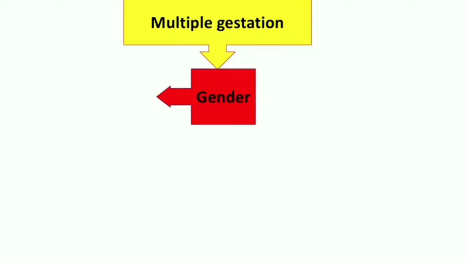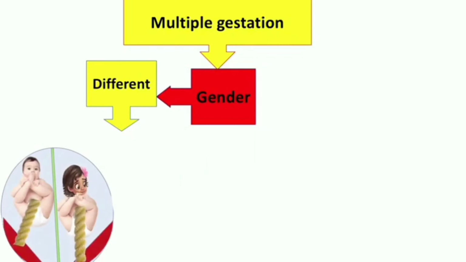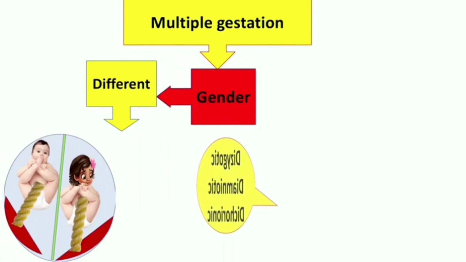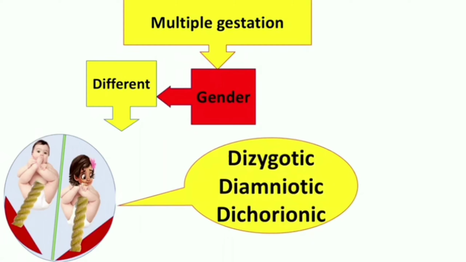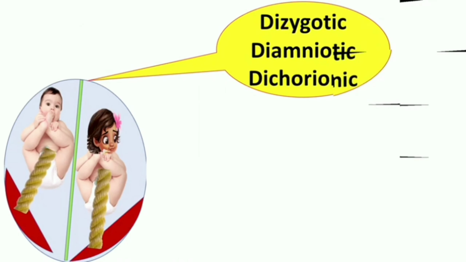know how these mnemonics are useful. So we have multiple gestation, then we look for gender. Okay, if we have different genders, it means we have dizygotic, dichorionic and diamniotic twins. So what is the pathophysiology behind this? So dizygotic, diamniotic, dichorionic. Here dichorionic, chorion I already told you, is the placenta. Here we have two placentas, and two amniotic sacs.